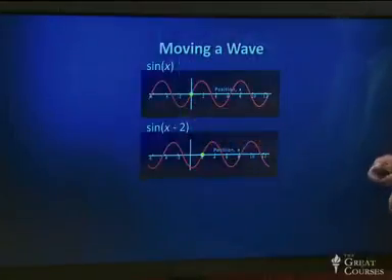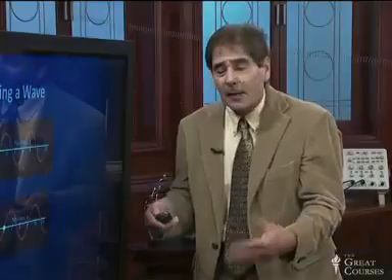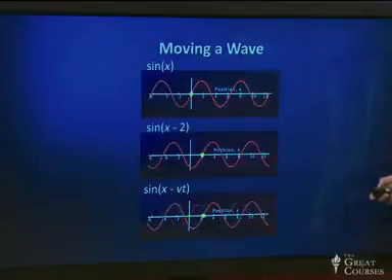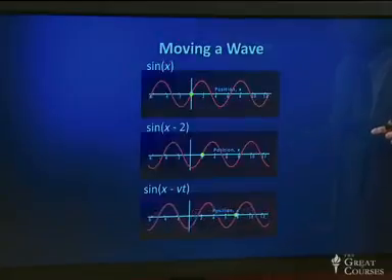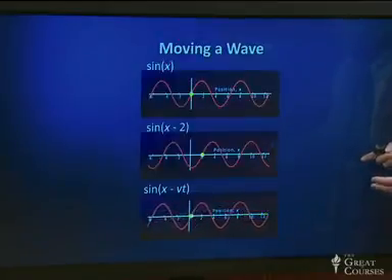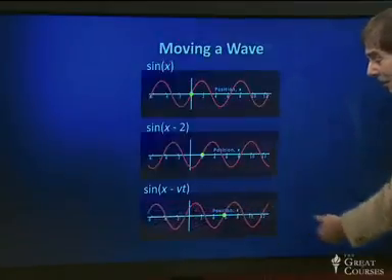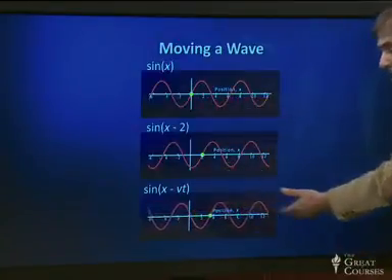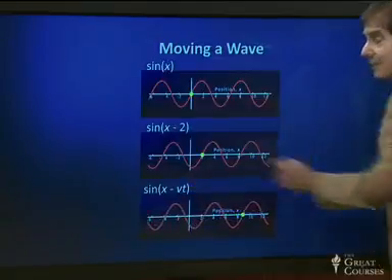Instead of just putting 2 there, we can put a function of time. In fact, we can put velocity times time, and then we will get a moving wave. So there is sine of x minus vt, where v is the velocity of the wave. And you can see what's happening. The wave is moving along. That point that was originally at 0 is moving to the right as time t advances.